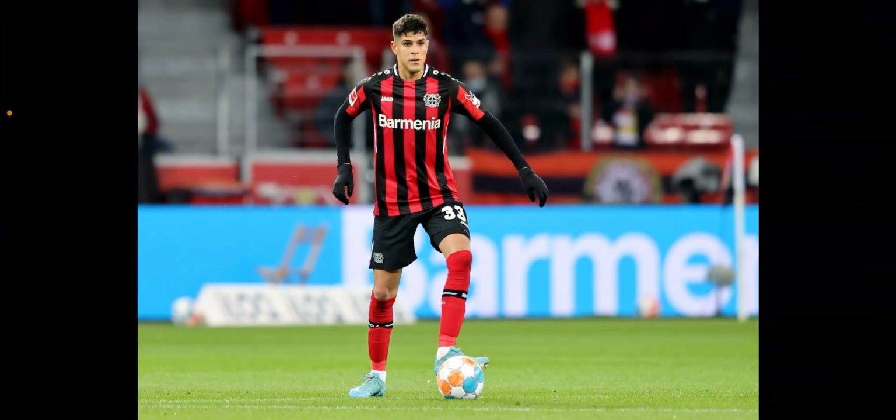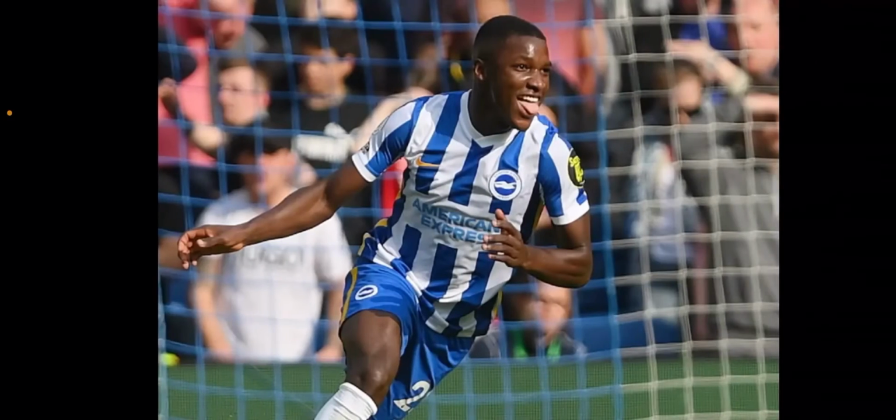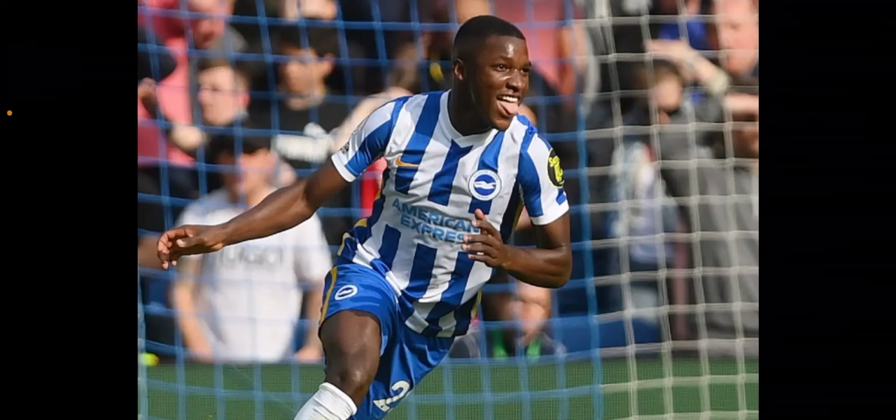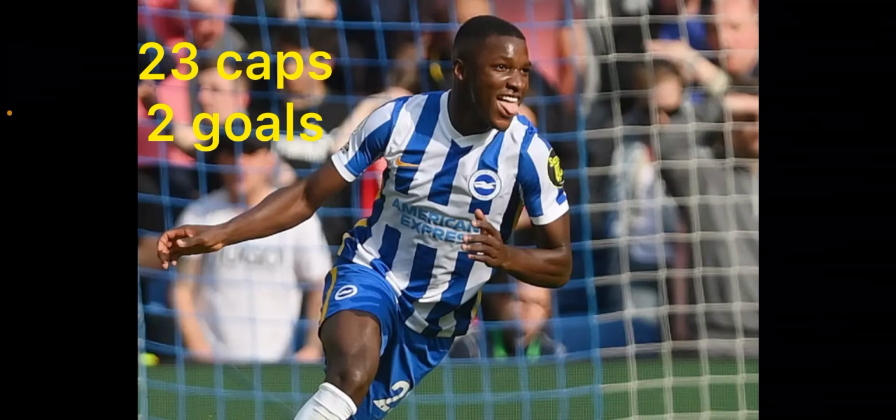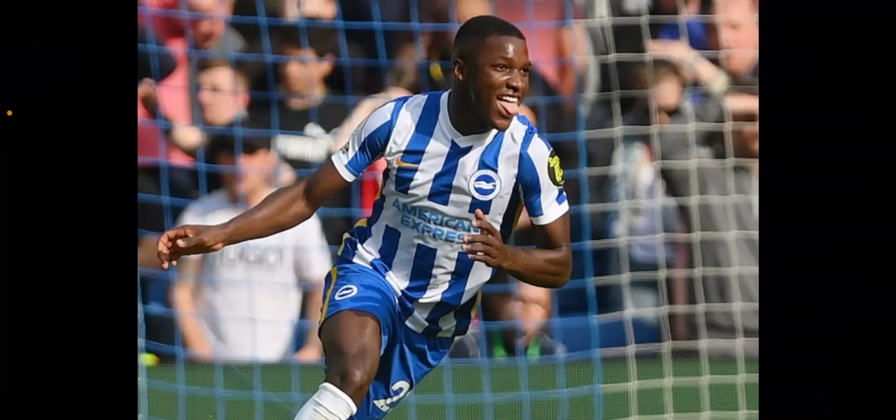And one more player you guys are familiar with, I think, is Moisés Caicedo. I don't know how to say it. I think it's Caicedo, a Brighton centre mid. He's also 20 and he has 23 caps for the nation and 2 goals. Many people know him because he plays for Brighton. He played against Arsenal. That game was brilliant.